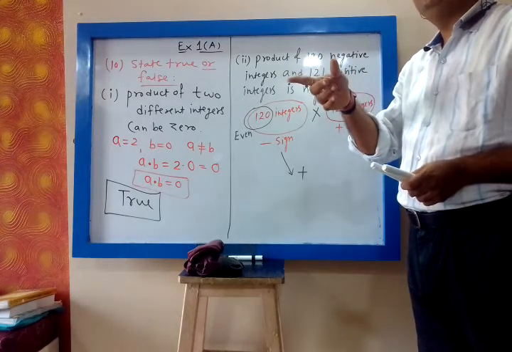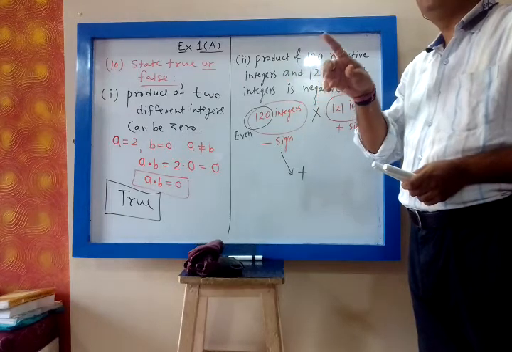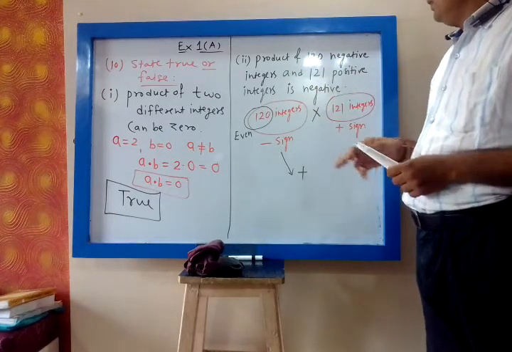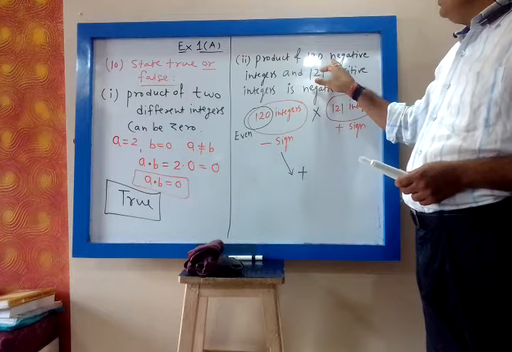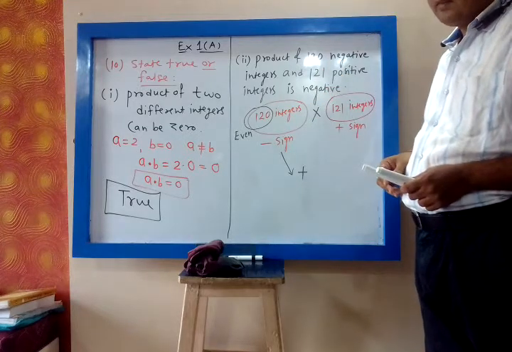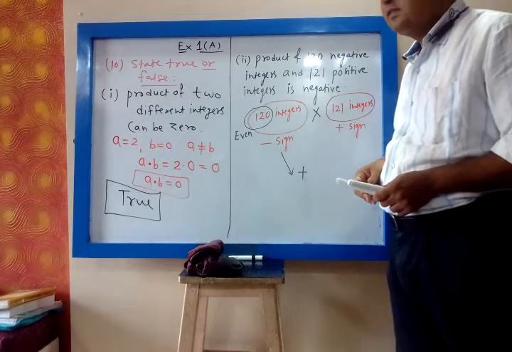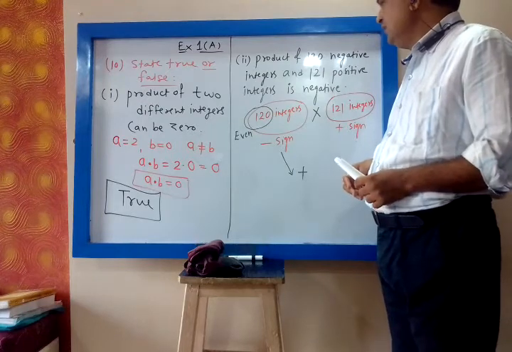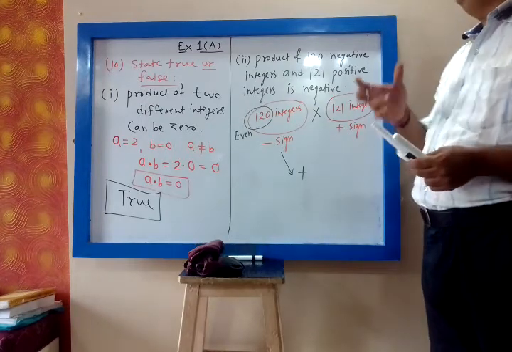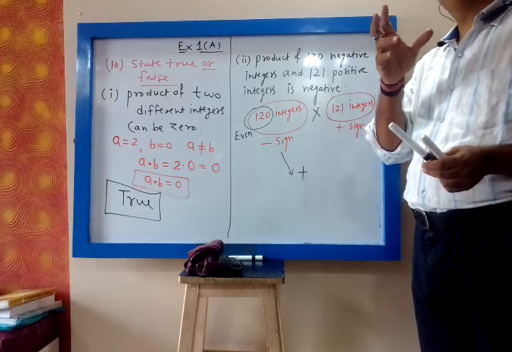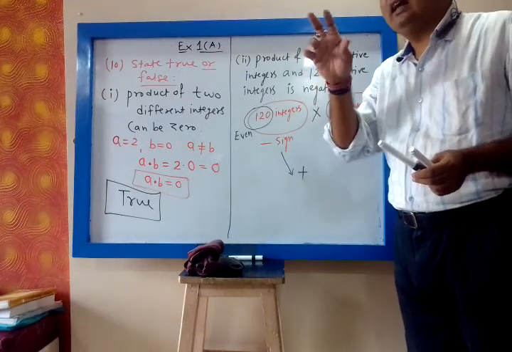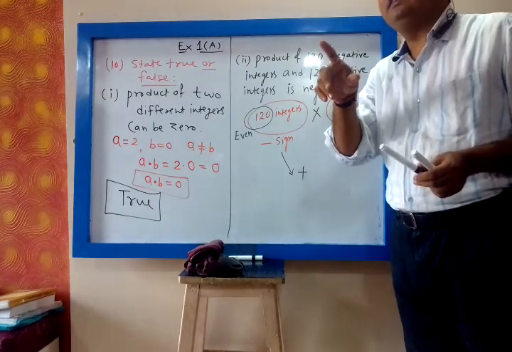Whenever an odd number of integers are multiplied with minus sign, the product will be negative. No, my dear, that concept we see only for negative integers.